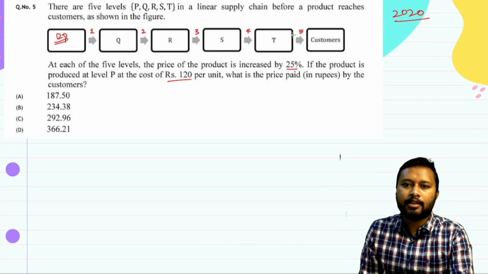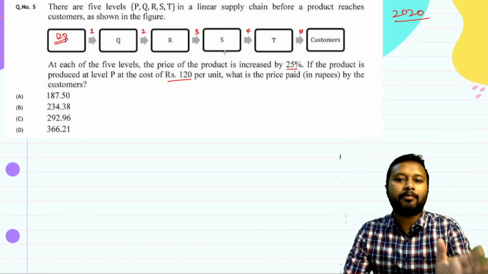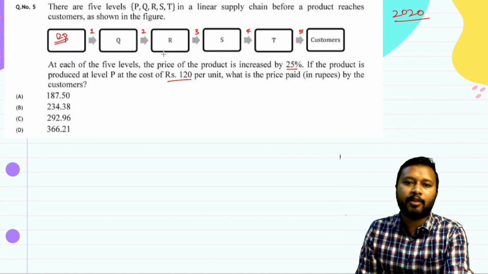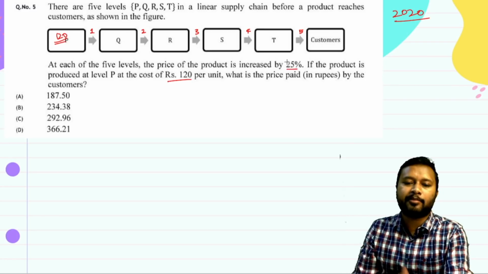So you can see that the increment in the price has been made 5 times before it reaches the customer. And how much increase has been done? An increment of 25% is done.